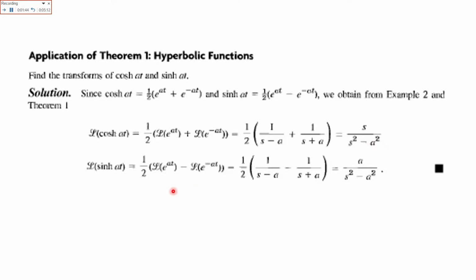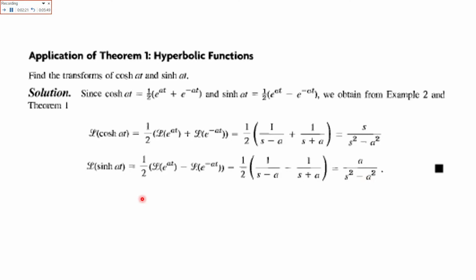Similarly, the Laplace of sine hyperbolic at, from this equation, would be equal to 1 over 2 times the Laplace of e raised to the power at minus the Laplace of e raised to the power minus at. As we know, the Laplace of e raised to the power at is 1 over s minus a, and for e to the minus at it is 1 over s plus a, which comes with a negative sign. So the Laplace of sine hyperbolic at is a over s square minus a square.